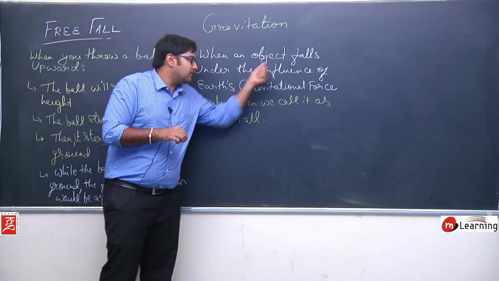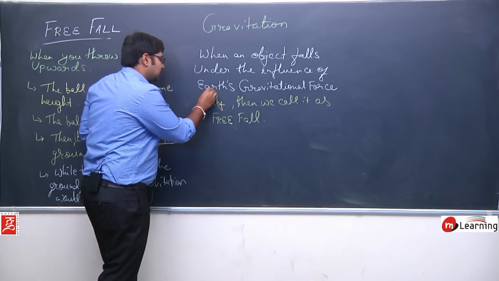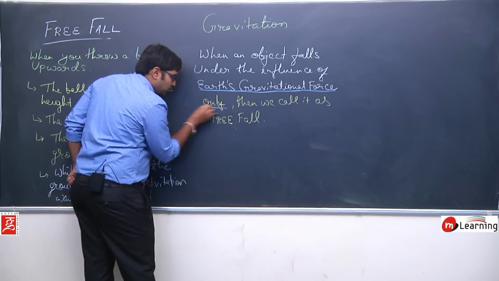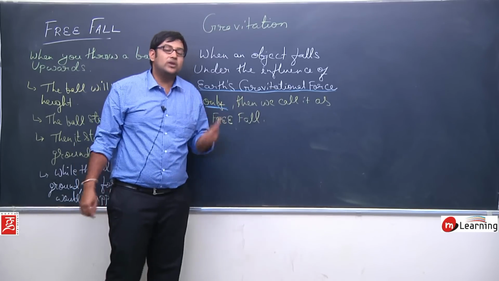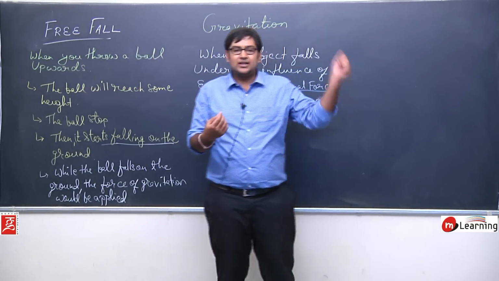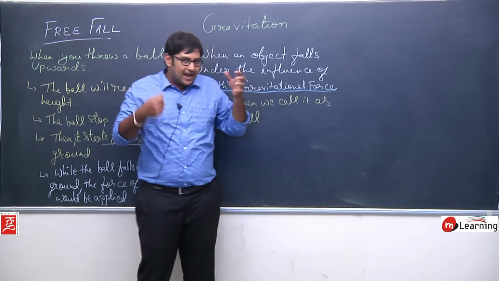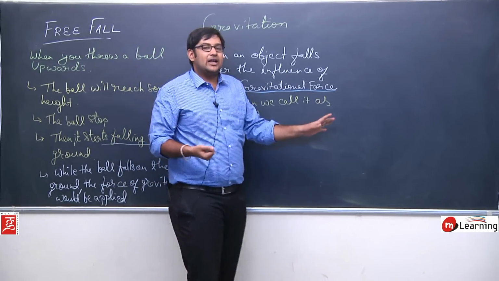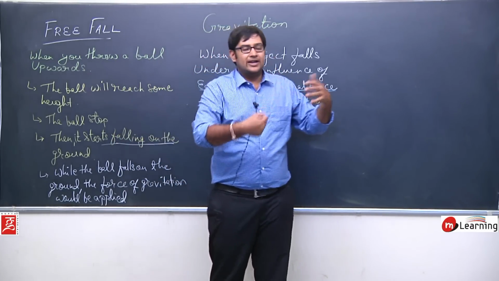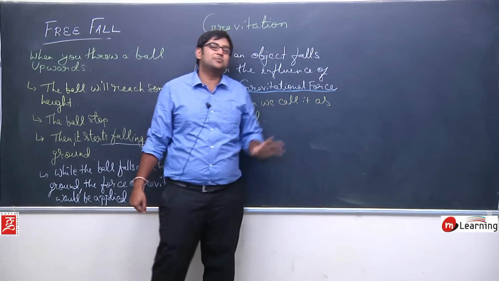Now read the definition very carefully. I am saying that when an object falls under the influence of Earth's gravitational force only. Now why am I saying only? It's because you have seen that when you throw a ball up and there is a very fast wind blowing around, the direction of the ball will change. But at this point of time I am ignoring that. Or it may happen that when you throw a ball, a bird hits the ball and changes its direction. I am ignoring all such practical cases.